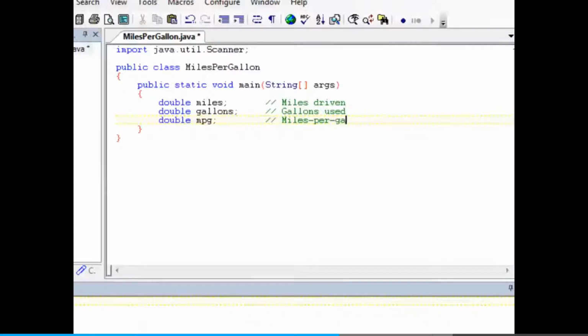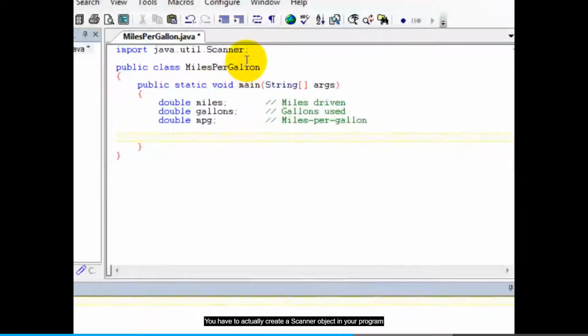Okay. Now I'm going to create a Scanner object to read keyboard input. So remember that when you use the Scanner class, it's not enough just to have this import statement in your program. You have to actually create a Scanner object in your program, and then you use that Scanner object to read input. So let's put a comment here.